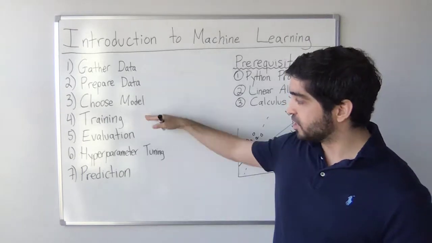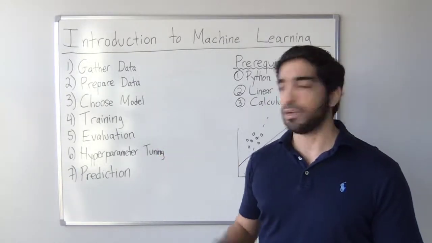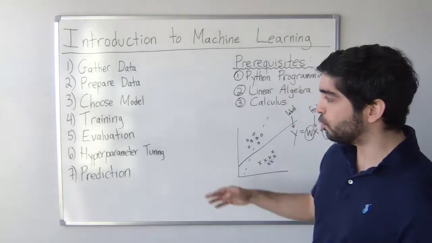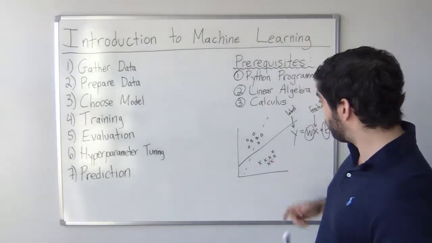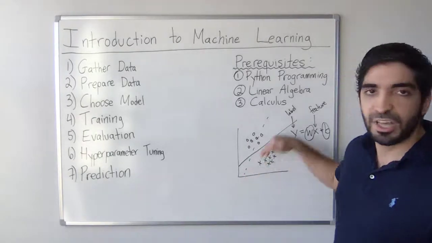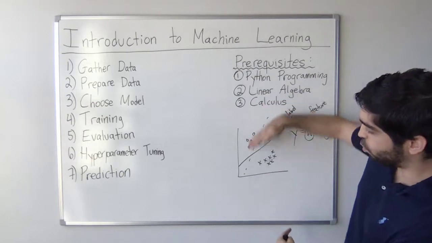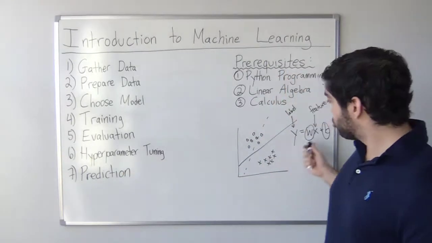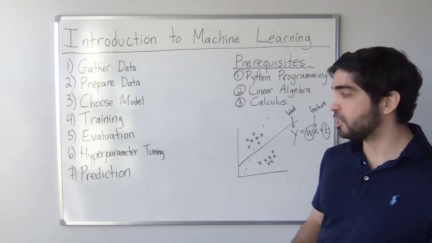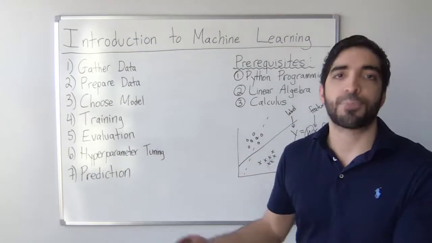So what's really happened, and this brings us to the next step, hyperparameter tuning. You can look at the results of the training and evaluation and say, well, I don't like this accuracy. I want to do a little bit better than that. So what you can do is tune your parameters. Your parameters here are w and b. So b, again, the y-intercept, and w, the slope of the line. You can change the slope of the line, and you can change the y-intercept, and those are your parameters, w and b, things that you can tweak to improve the accuracy of your model. And we call it hyperparameter tuning because after you've tuned those parameters, now they're hyperparameters because they have been tuned.